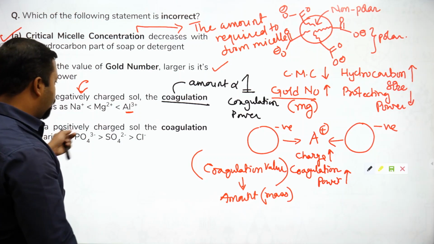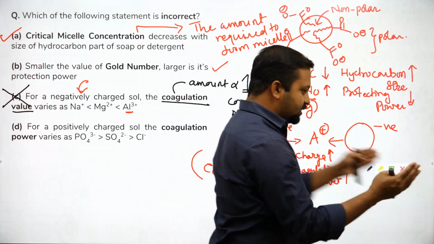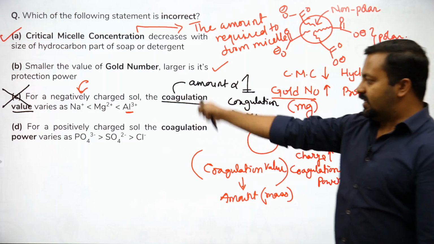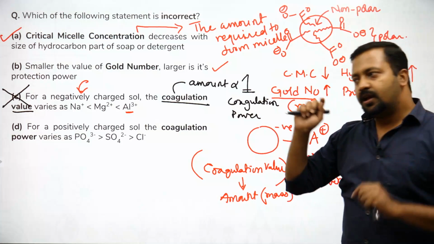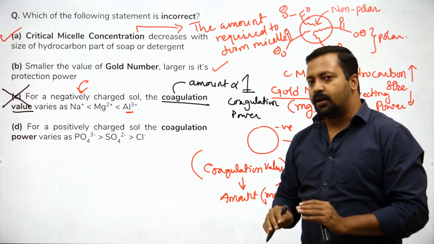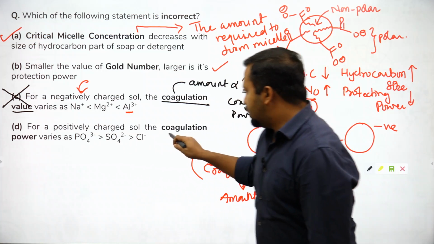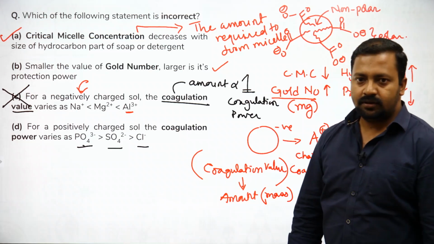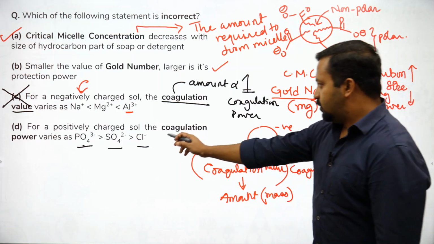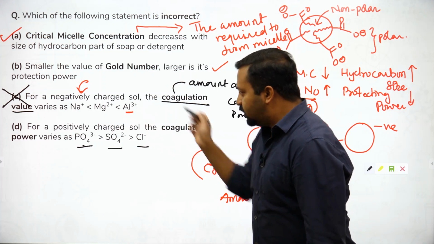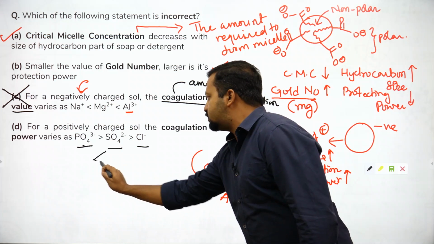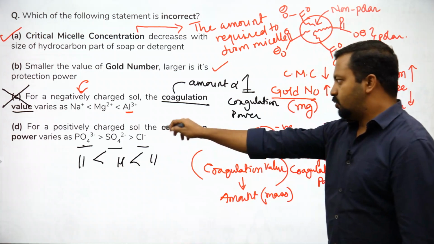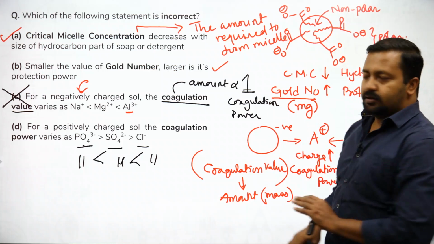Let's look at the last one. Positively charged salt, positively charged particles को नजदीक लाना है. What would be required? Negatively charged entities. Negatively charged entities में जितना ज़्यादा charge होगा, higher the charge, more would be the coagulating power. So let's look at positively charged salt. The coagulating power varies as this: phosphate, sulfate, chloride. Okay, if we want to write the coagulating value, it will be opposite. Coagulating value इस तरह से रहेगा. These species coagulating value इस तरह से रहेगा. So this is pretty clear right now.